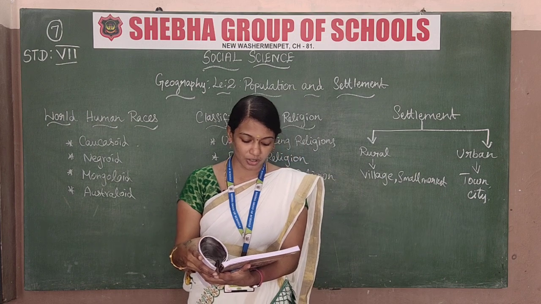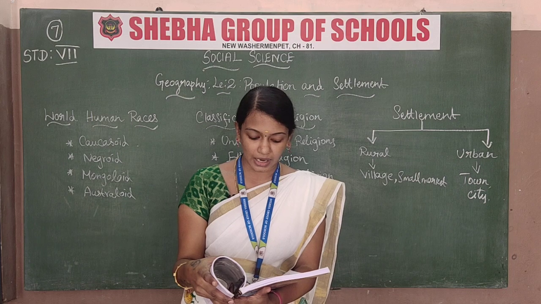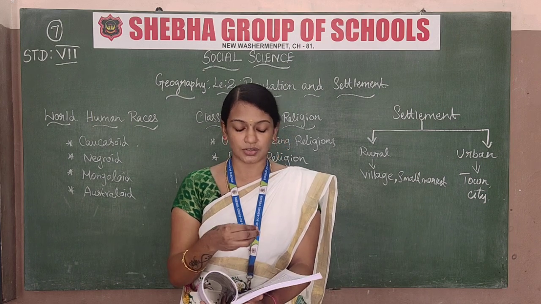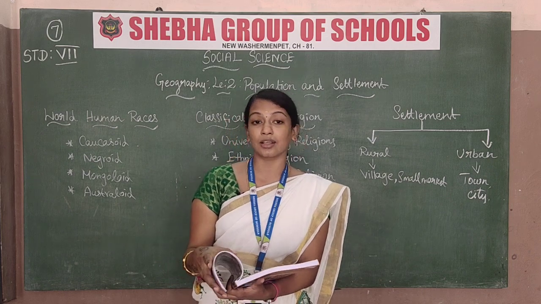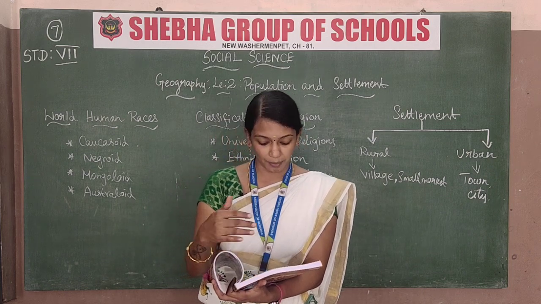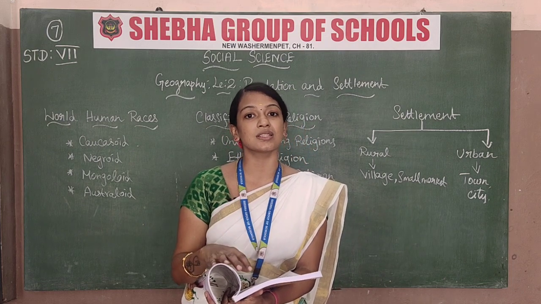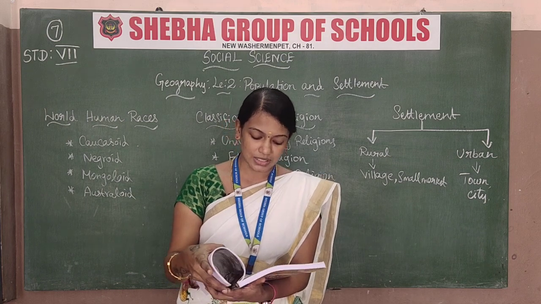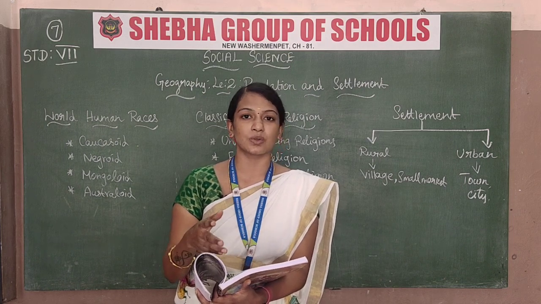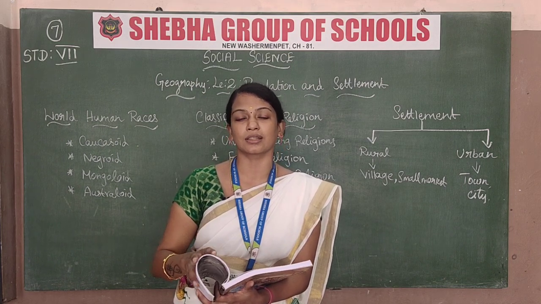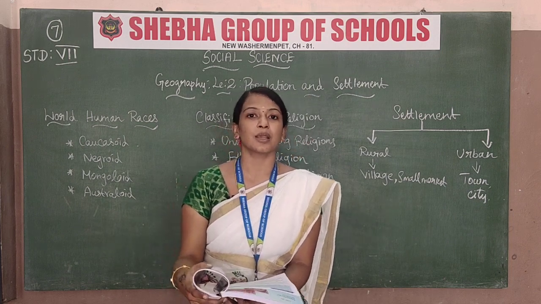Population geography is a study of demographic phenomena which includes nationality, mortality and growth rates. So population geography studies mortality and growth rates, and also increase and decrease in population, which is its distribution and growth. And also the study of movement, the mobility of population, is called migration. When people shift from one place to another place, this is called migration. So we have different types of races.